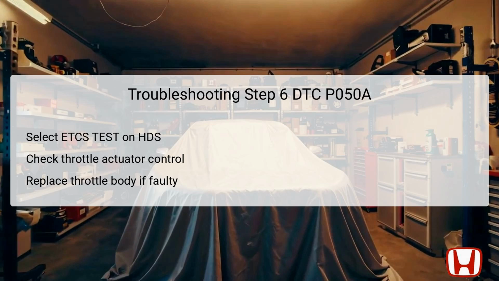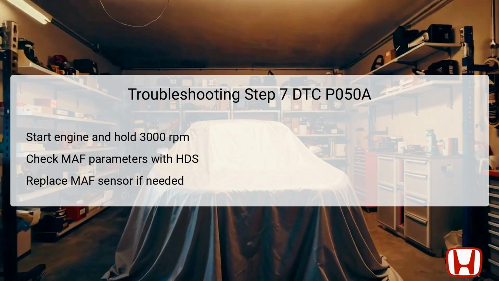In the 7th troubleshooting step, start the engine and hold the engine speed at 3,000 RPM without any load, typically in park, P, or neutral N modes. During this period, observe the MAF sensor's parameters using the HDS, specifically checking the airflow values. The standard threshold for airflow is between 4.1 to 5.7 grams per second. If the current conditions match these specifications, the MAF sensor functions correctly.